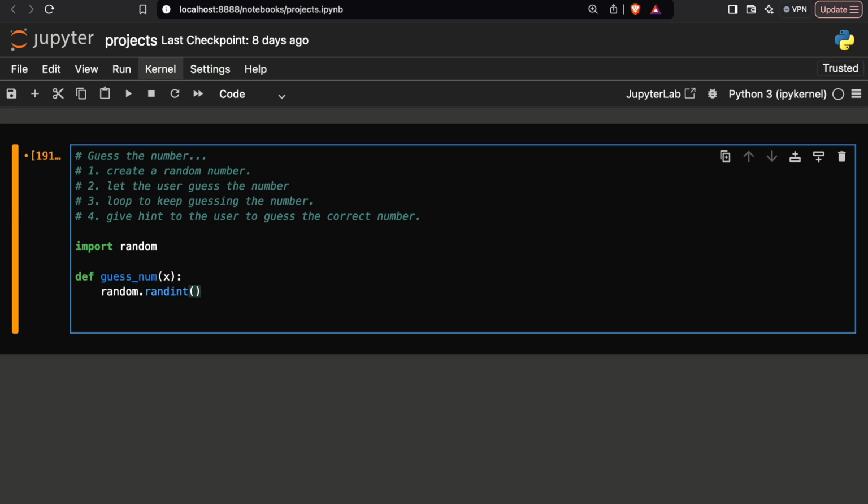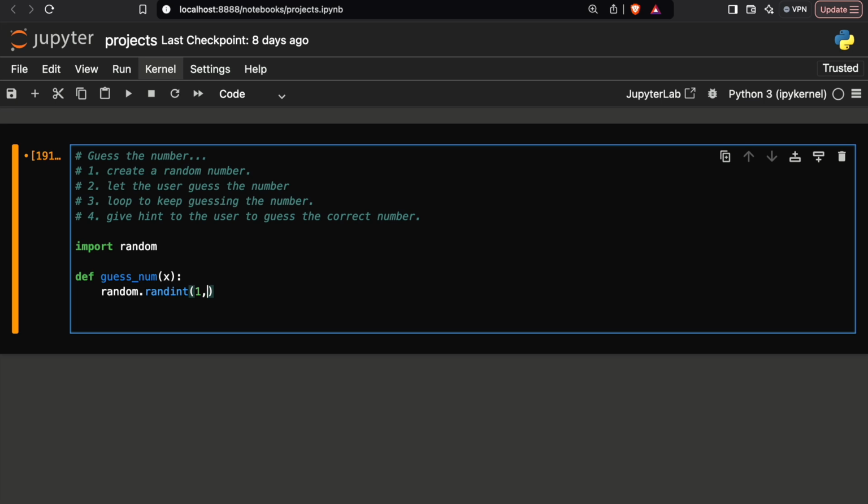Now inside the parentheses, I need to give a range. I want to select a random number from this range, like from 1 to 10, so the random number will be generated from 1 to 10. Now it's up to the user. He can decide whether he wants to generate the random number from 1 to 10 or 1 to 20 or 1 to 30, 1 to 40, 1 to 100, whatever. It's all up to the user.